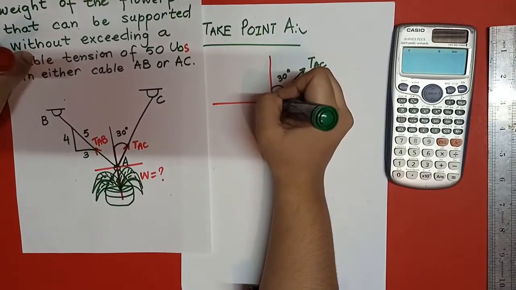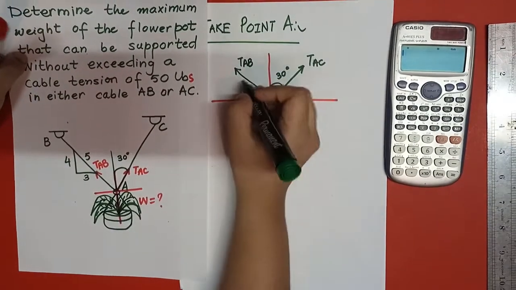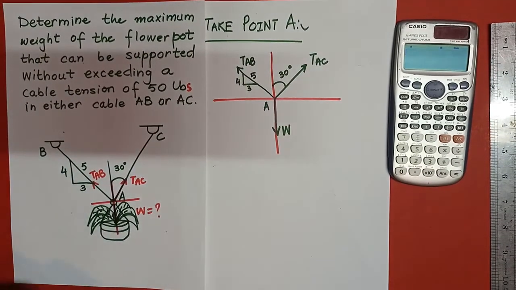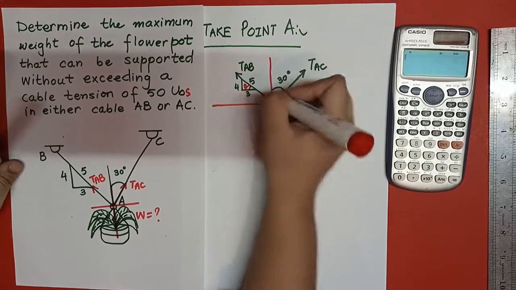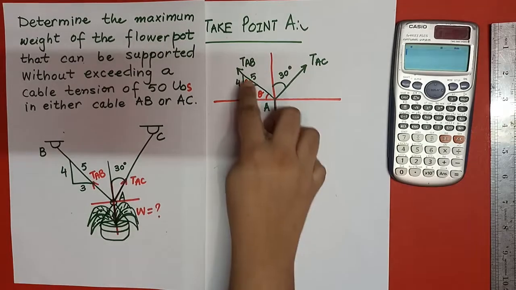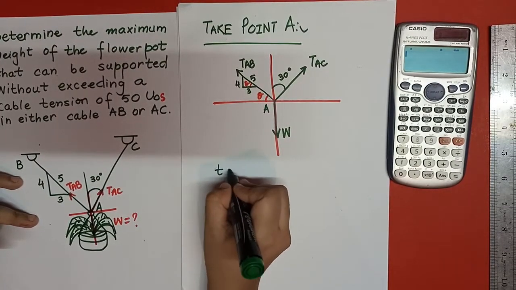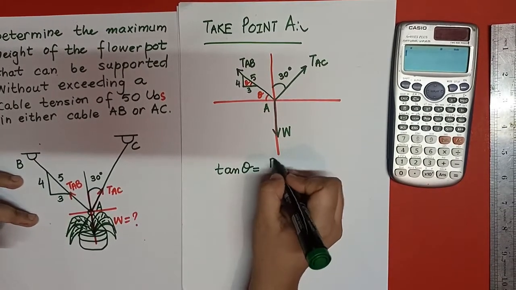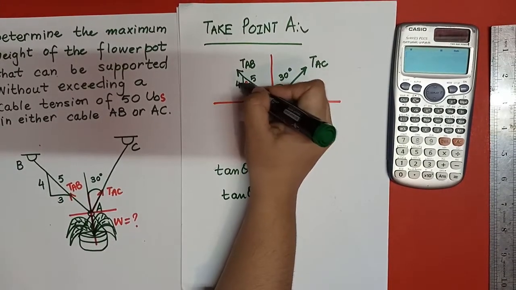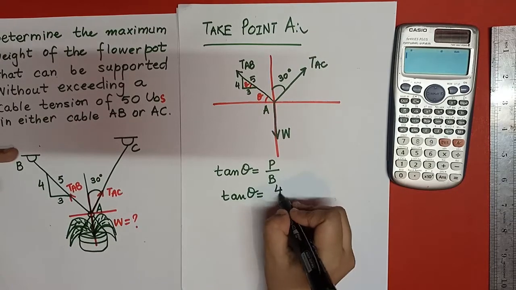There is another tension acting in the second quadrant, that is TAB, and its triangle is given to us like this: 4, 3 and 5. If this is theta, then this should also be theta. We have already discussed in the previous lectures that these two angles should be the same. So I have to find this theta first. How can I find it? I write tan theta equals perpendicular upon base. This is the perpendicular and this is the base because the angle is attached with this side. So perpendicular upon base means 4 upon 3.